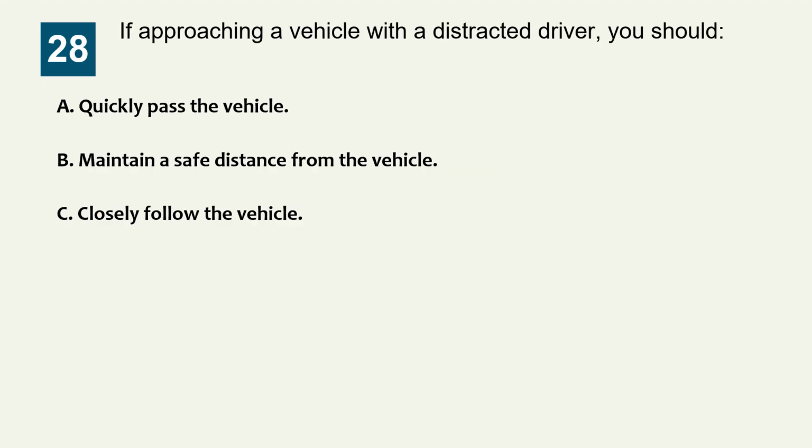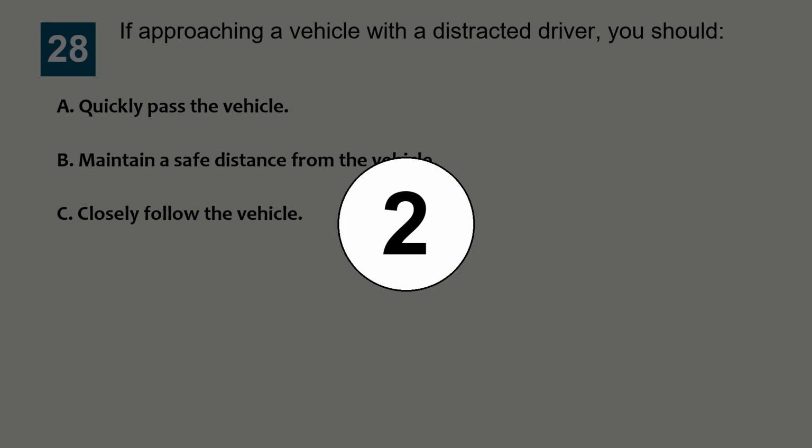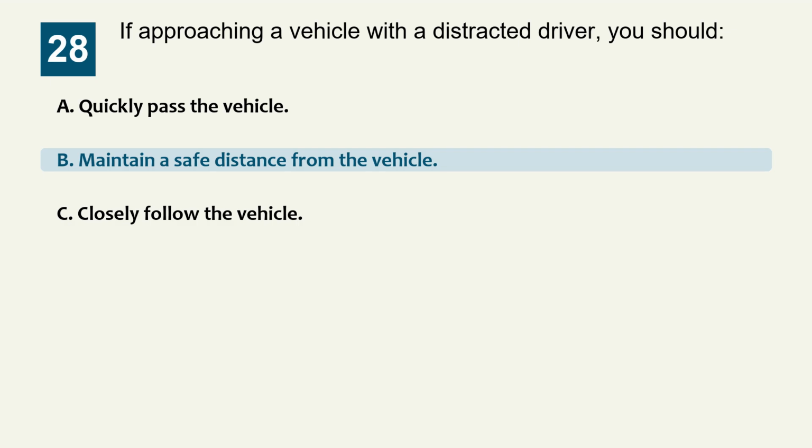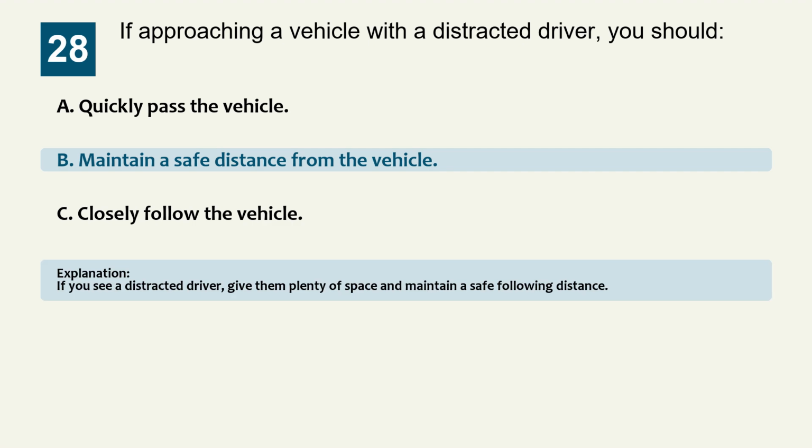Question 28. If approaching a vehicle with a distracted driver, you should: Option A, quickly pass the vehicle. Option B, maintain a safe distance from the vehicle. Option C, closely follow the vehicle. The correct answer is option B, maintain a safe distance from the vehicle. Explanation: if you see a distracted driver, give them plenty of space and maintain a safe following distance.